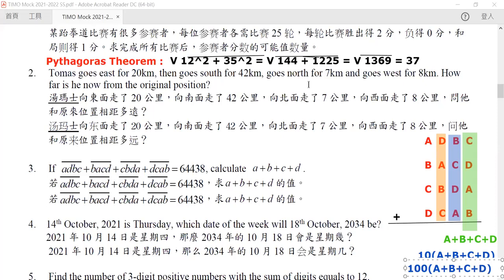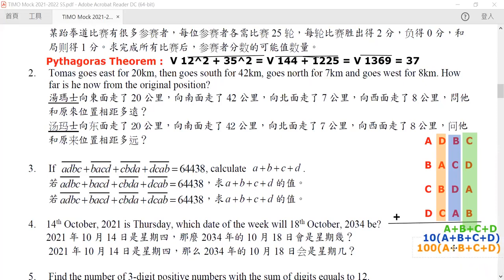So instead, they are equal to 100 times A plus B plus C plus D. And finally, for our leftmost digit, which we will call the thousand digit, the sum of it, now let's use another color, let's use pink, will be equal to 1000 times A plus B plus C plus D. All right.